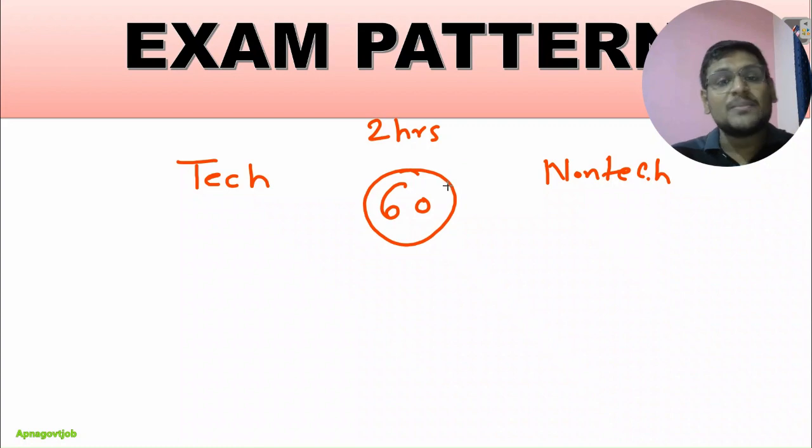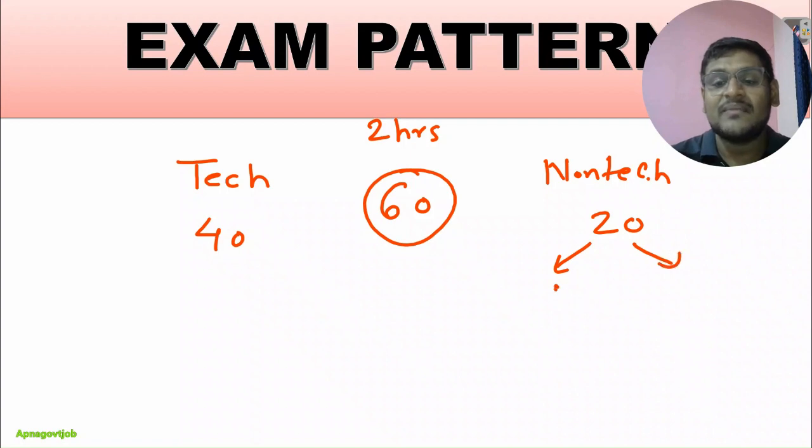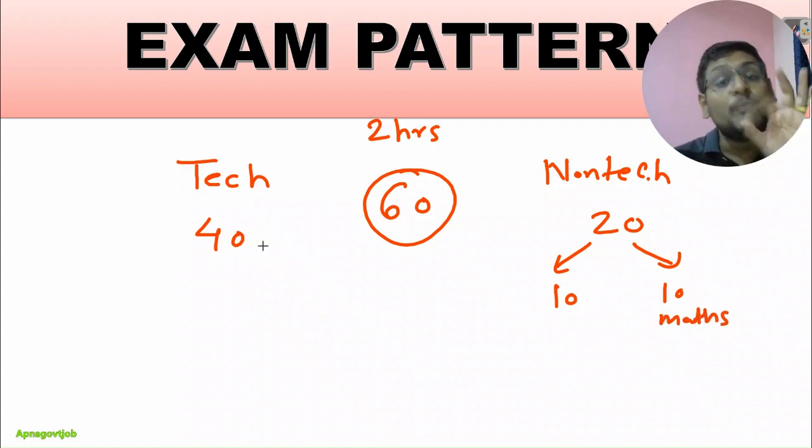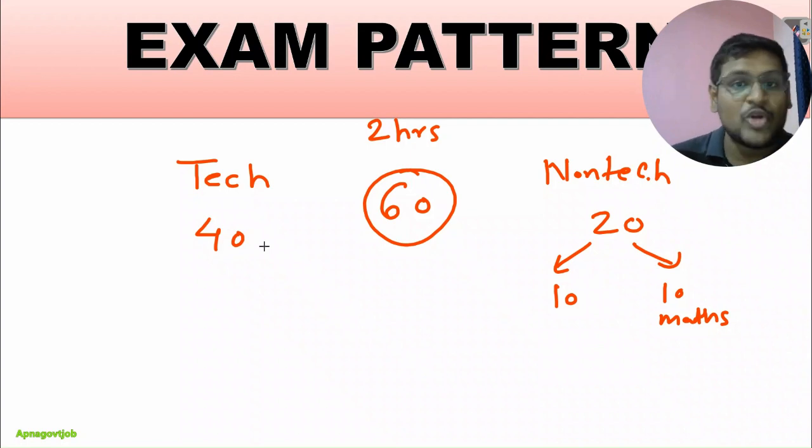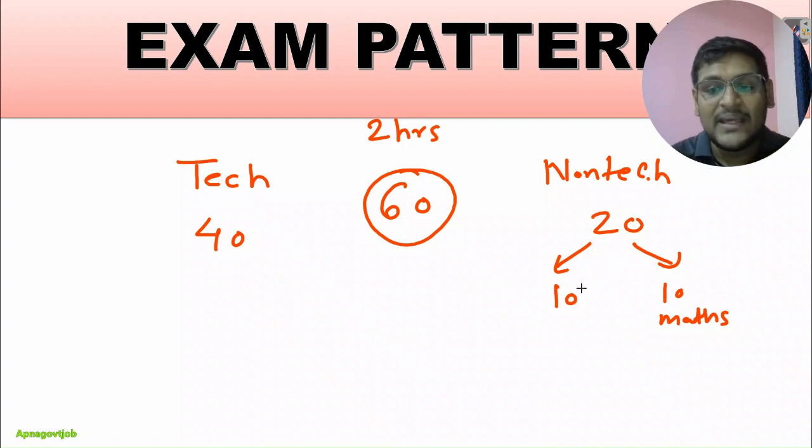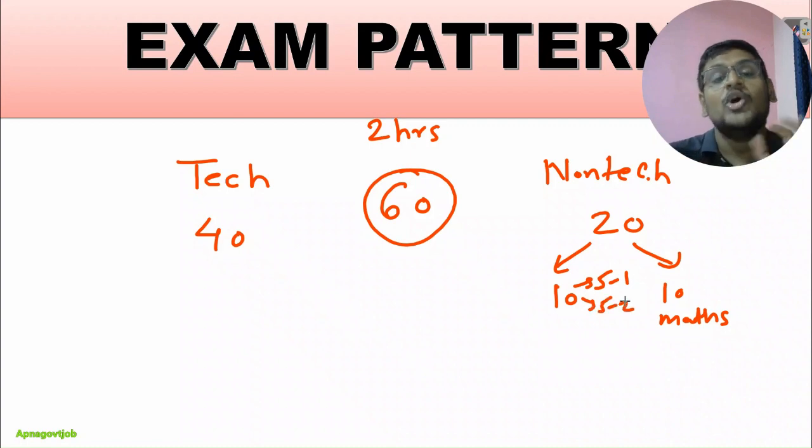The pattern tries to simulate the GATE exam, which means there will be 1 mark and 2 mark questions. In technical they will ask you 40 questions and in non-technical 20 questions. I will divide these as 10 questions in pure non-technical and 10 in engineering mathematics, and 40 purely technical based on the electronics and telecom syllabus. Mixed questions will be there: 5 questions with 1 mark weightage and 5 questions with 2 marks weightage.